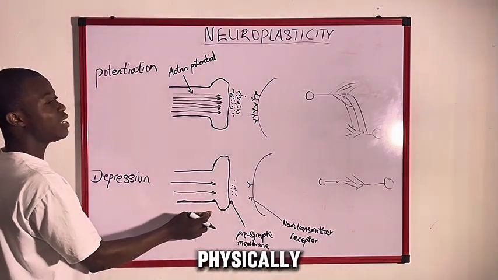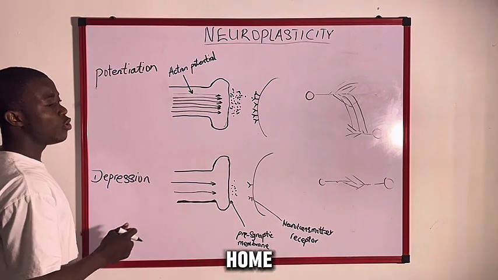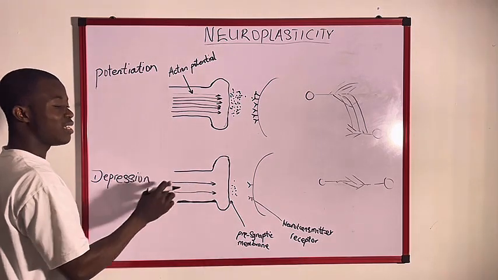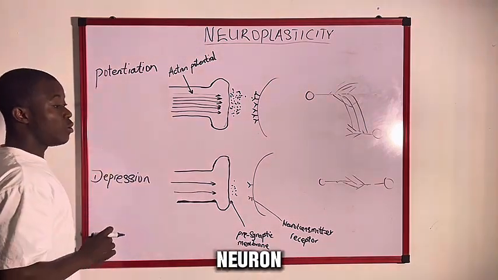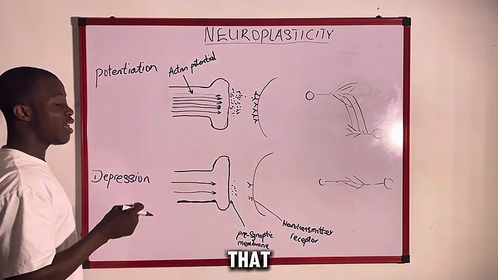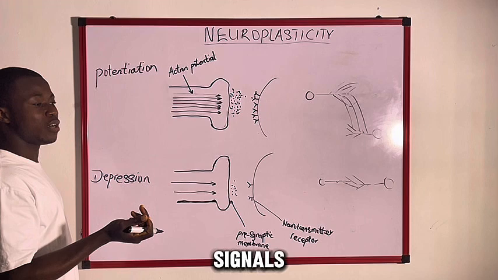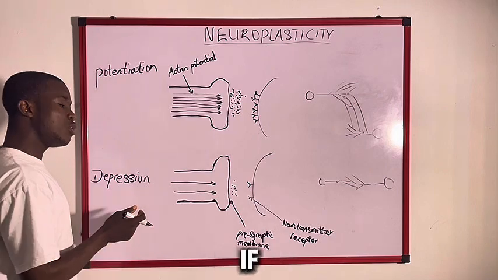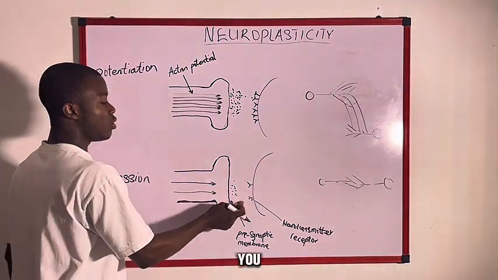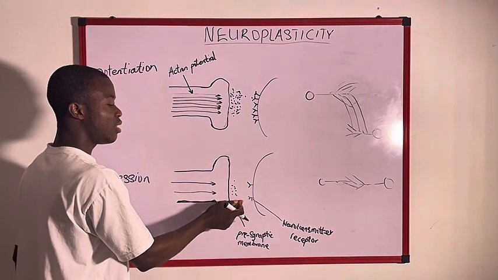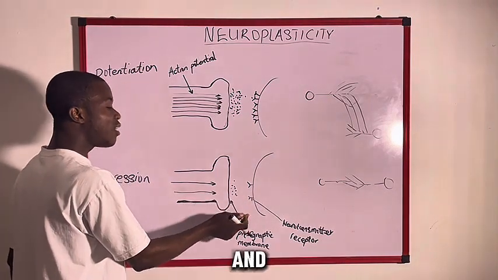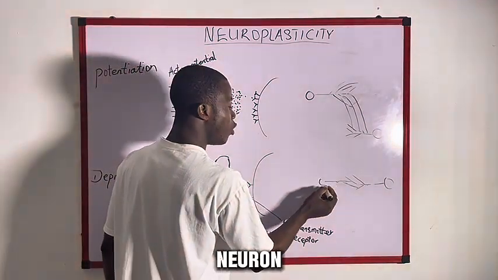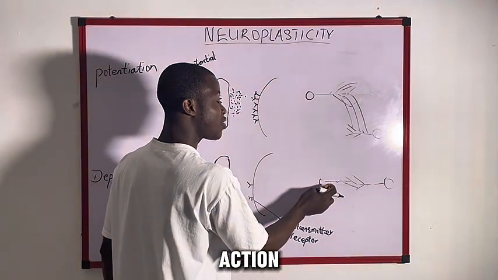But this is patient B that also has stroke. This patient is not physically active. Let us assume that they are at home, not really performing enough function. You will have lesser action potentials traveling through the neuron. Meanwhile, I need to tell you that action potentials are electrical signals that travel through the neurons. So if this patient is not physically active, you will have lesser action potentials, lesser neurotransmitters, and also a lesser number of neurotransmitter receptors. So this neuron is not firing enough action potentials.